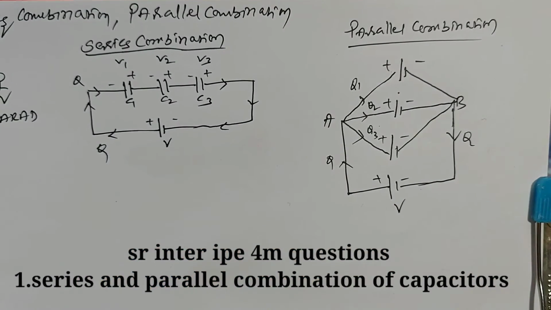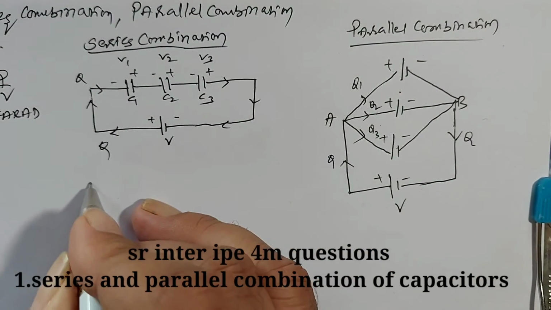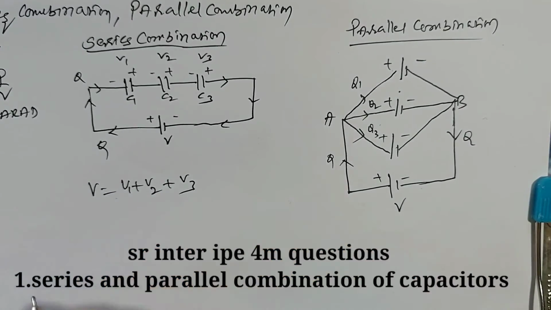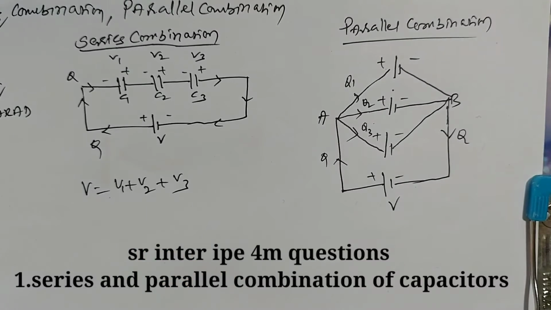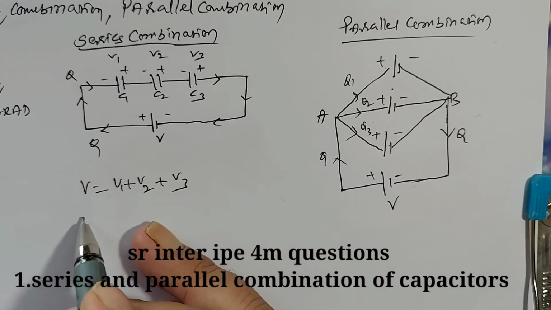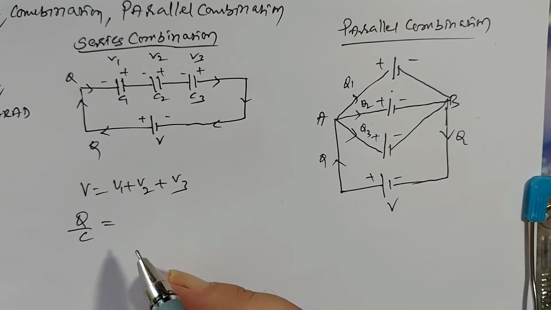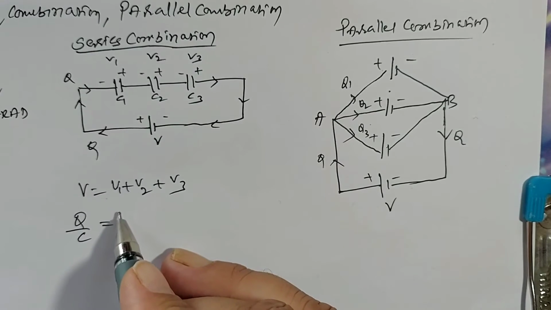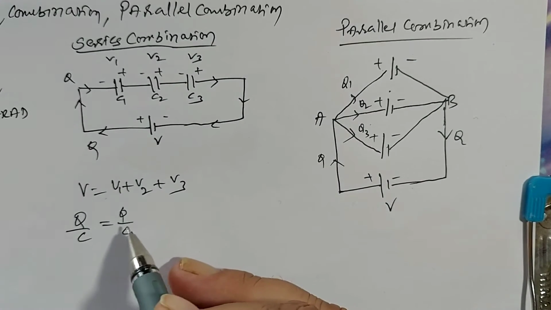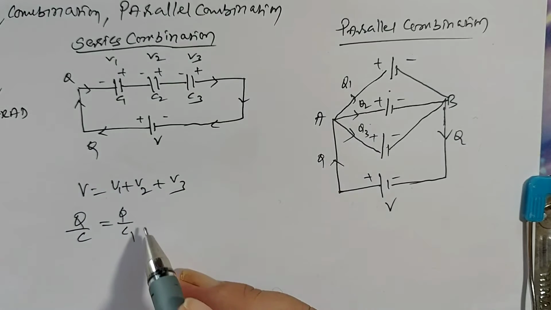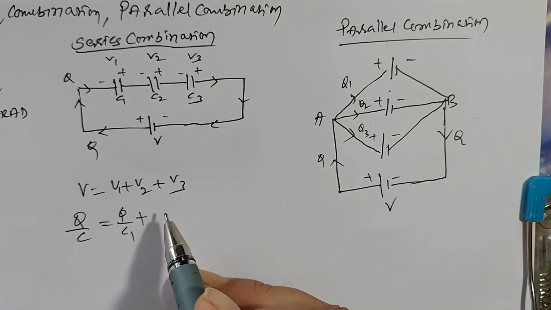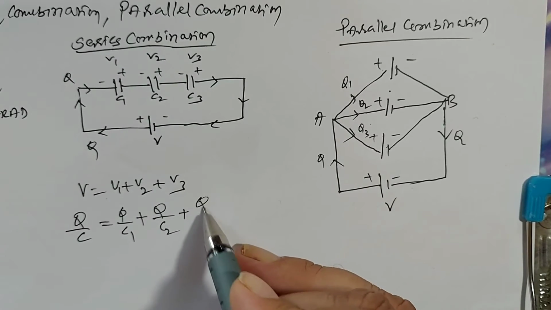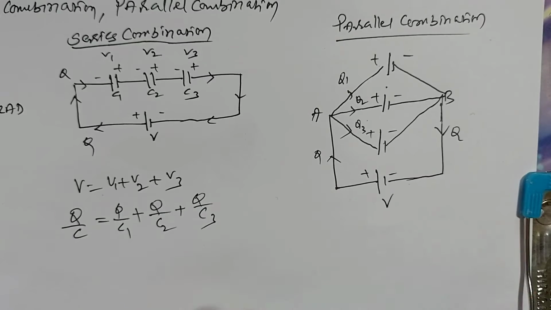Now the total voltage V is equal to V1 plus V2 plus V3. We write V equals Q by C. V1 is equal to Q by C1, since the same charge is passing through all capacitors. V2 is Q by C2, plus V3 is Q by C3.